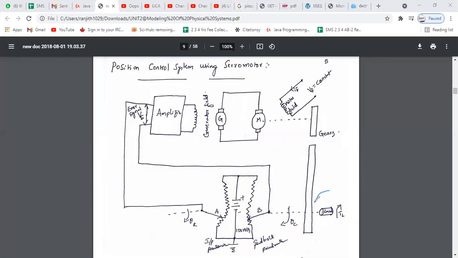Okay, so the main objective of the servo mechanism is that we need to control the position of the load. The load whose position has to be controlled is connected to the servo motor shaft through gear wheels. Here the potentiometer is divided into two sections: the input potentiometer and the feedback potentiometer. Feedback potentiometer means the actual position of the load is fed to the feedback potentiometer.